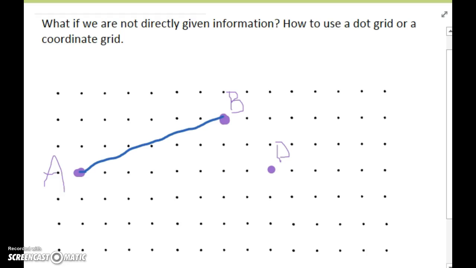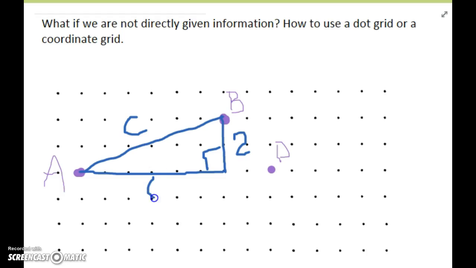In order to find that length, I have to make it a right triangle. So I can see that this is my hypotenuse. That is the missing piece. So I count the side here and I get 2. I count the side here and it's 6.